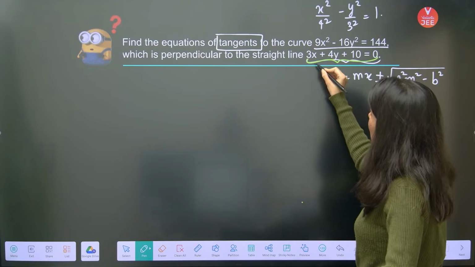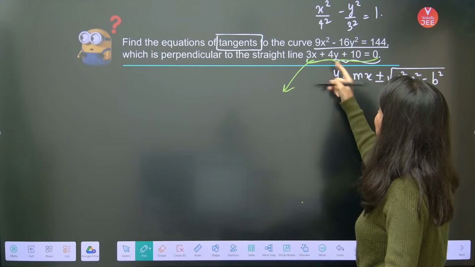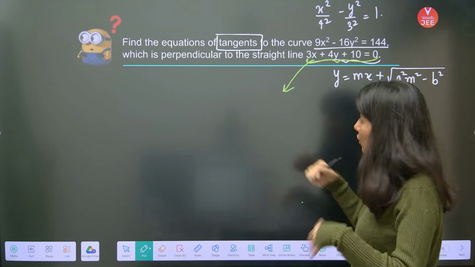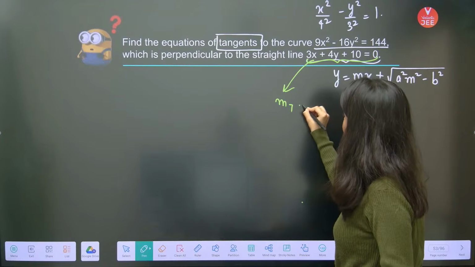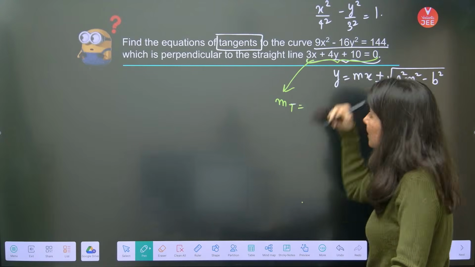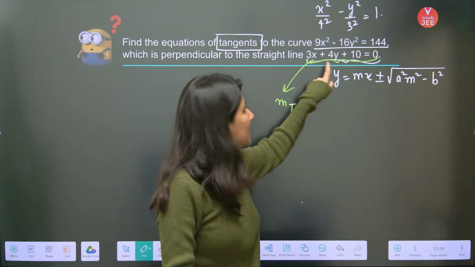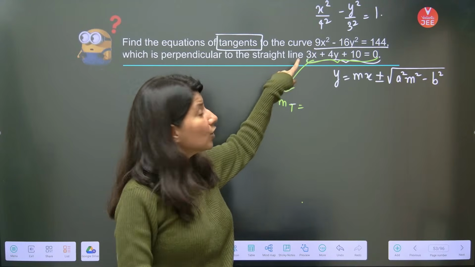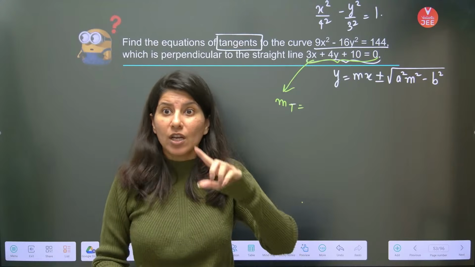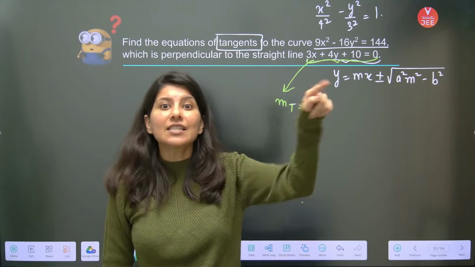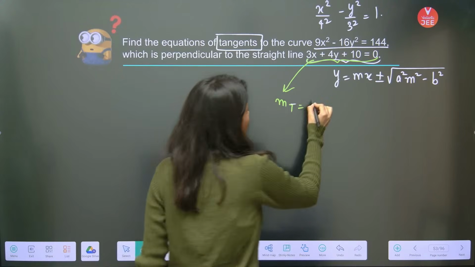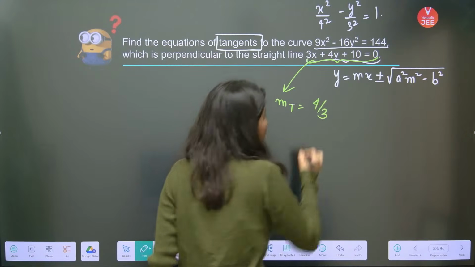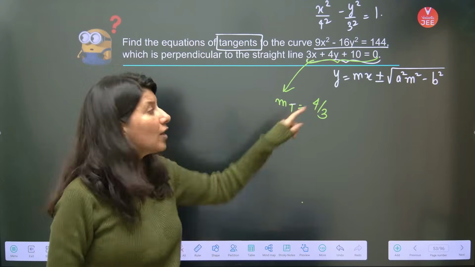Okay, so now the slope of this line is minus 3 by 4. So the slope of my tangent... see, the slope of this line is what? Minus 3 by 4. But I want an equation which is perpendicular to this line. So for minus 3 by 4, you have to take the negative reciprocal. So you are going to get 4 by 3, which will be the slope of your tangent.